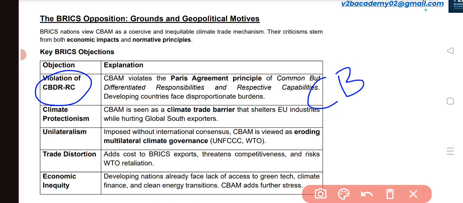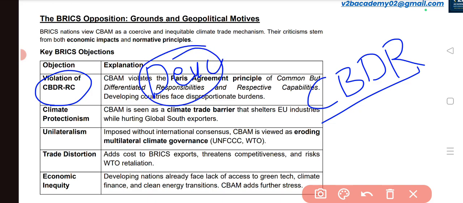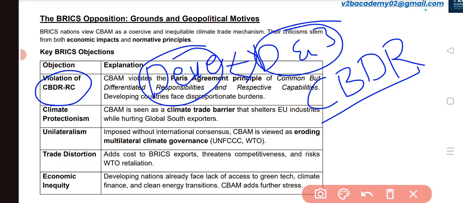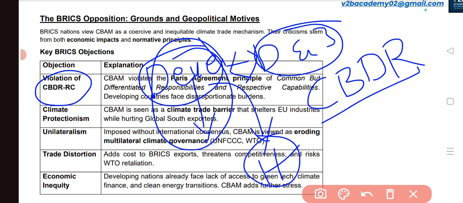So basically in the Paris Agreement we have come up with something called common but differentiated responsibilities. It means that there are two sets of countries in the world, right? One is developed nations and the second one is the developing and third world nations. The developed nations are the ones responsible for the carbon emissions that are there in the environment now, because these countries became developed only because of the industrialization process. So these are the historical contributors to the greenhouse gas emissions that are there in the environment.